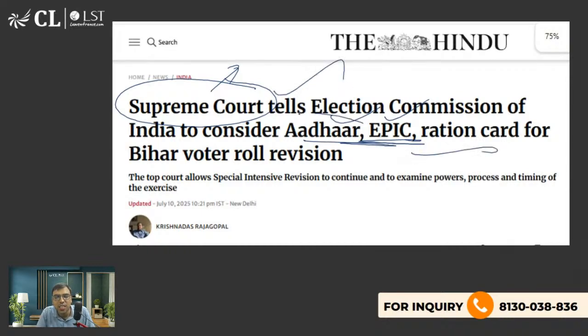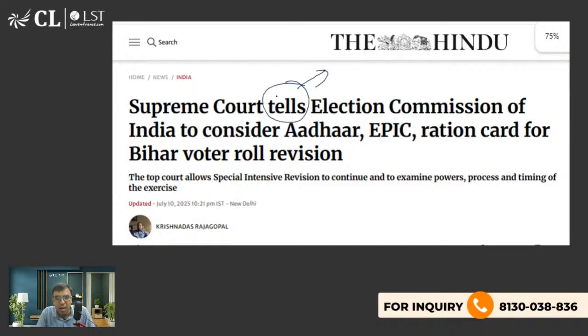But now the Supreme Court has said, please listen. But the Supreme Court has not passed an order. I need to read it, but the articles were saying that perhaps the Supreme Court has sort of requested to consider Aadhaar, EPIC, ration card, etc. also. But let us see. I'm not 100% sure whether it is being accepted or not. But you should know it.